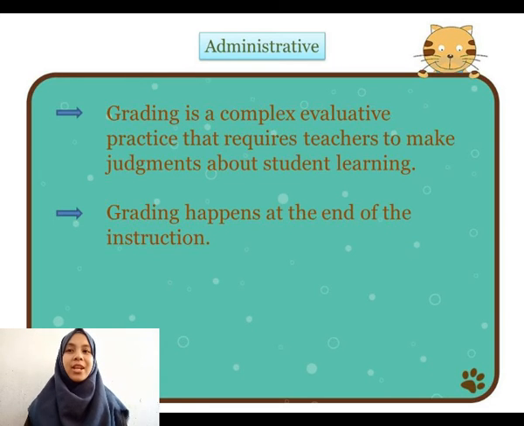And grading happens at the end of the instruction, and it is usually based on the final product or final project or the performance.